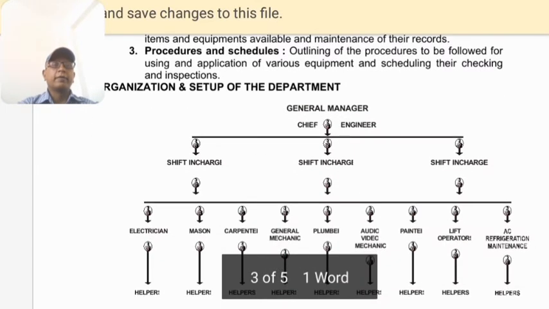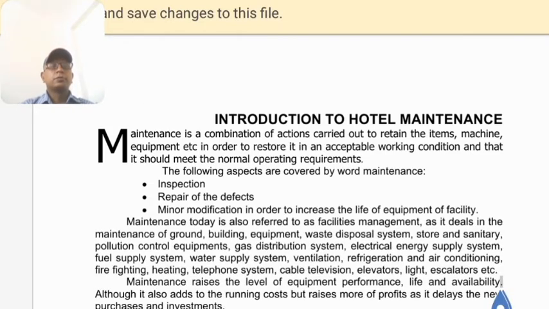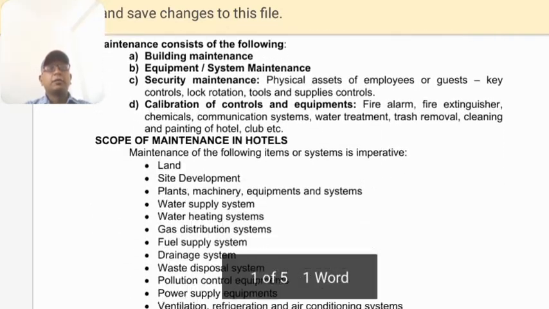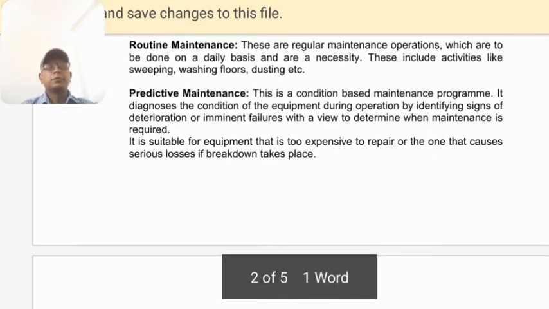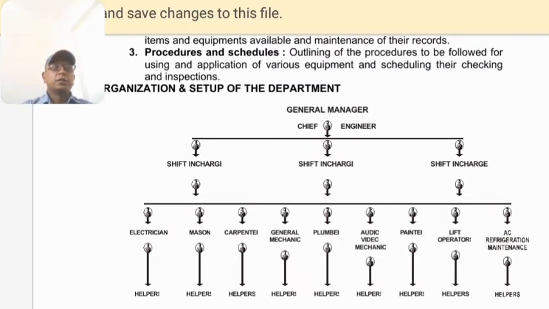Through this chart we give a glimpse of the organization structure of the maintenance department, where there is a general manager, chief engineer, in some hotels an assistant chief engineer, and shift in charge. Shift in charge means shift in charge for the morning, shift in charge for the evening, and shift in charge for the night.